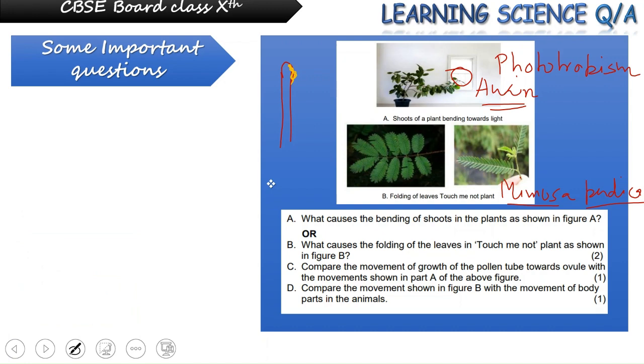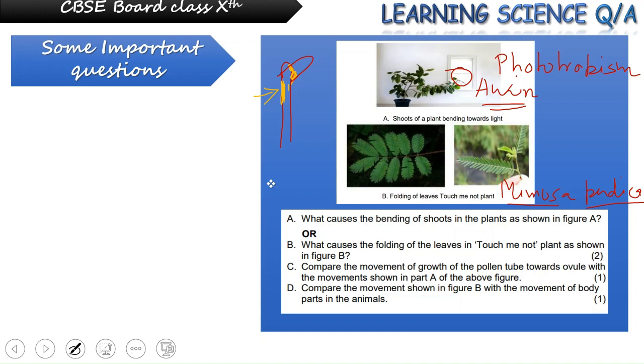Upon exposure to sunlight, this auxin shifts to the shaded region of the plant, which causes more growth towards the shaded region in comparison to the region exposed to the sun, which causes its bending towards the light, right? So this is the example for phototropism.